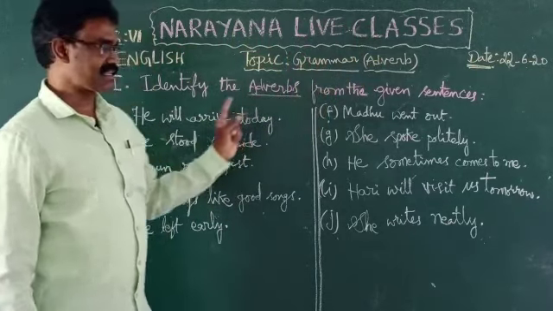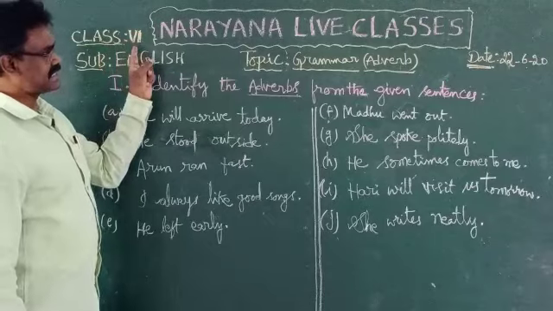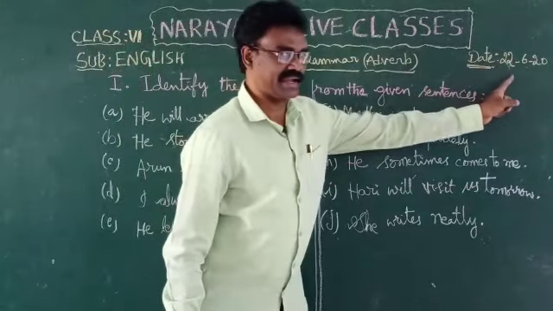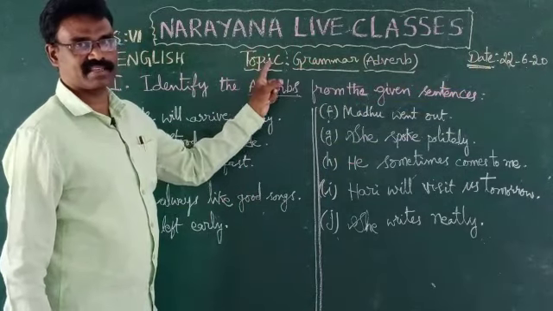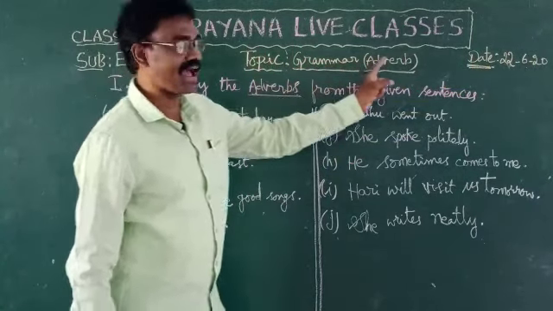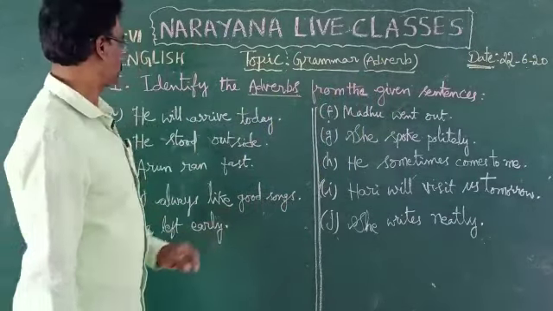Assignment key discussion. Assignment key of class 6th dated on 22nd June 2020. The topic for this assignment is grammar, adverb and its kinds.